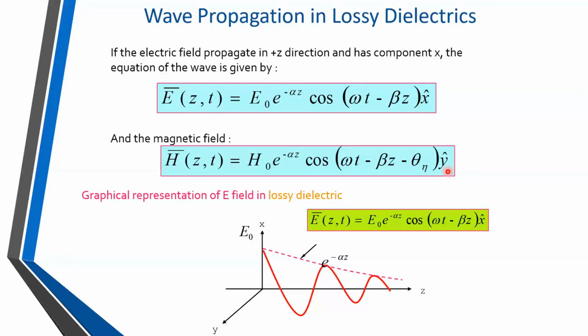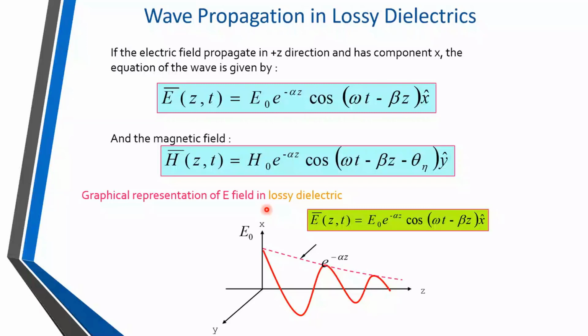As this is a lossy media and alpha, that is attenuation, is there, it is an exponential quantity expressed by e raised to minus alpha z. So the wave is attenuating when it travels along the z direction. That is shown by the figure below.